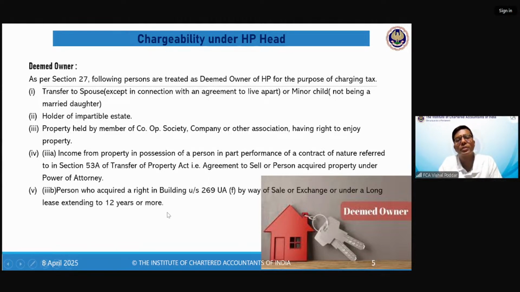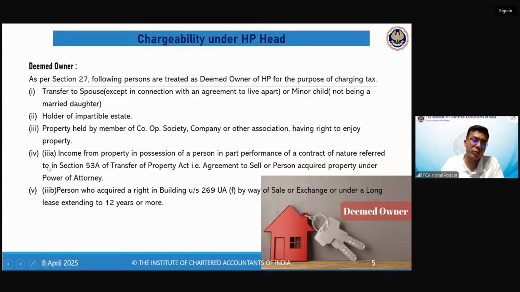So this is the fourth scenario of deemed ownership. And the fifth scenario is where you have taken the property under lease and it is a long-term lease. Now, what is a long-term lease? The long-term lease is defined as a lease period of 12 years or more. So where you have acquired the property by way of lease and the lease period is 12 years or more, such a scenario is also covered under deemed owner.